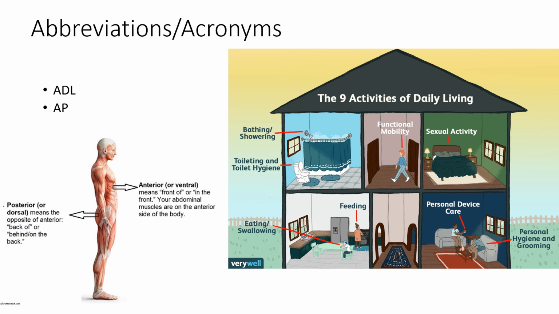A&P, this could mean 2 things. It can mean either auscultation and percussion, as we discussed earlier, or, we've been using A&P for anatomy and physiology. But when we're dealing with healthcare, right, it's going to mean auscultation and percussion. In academia, A&P probably means anatomy and physiology, unless you're in a medical term class, which it could mean either. Right? You might have used the acronym A&P when you were registering for classes or when you were going to your A&P class, right?